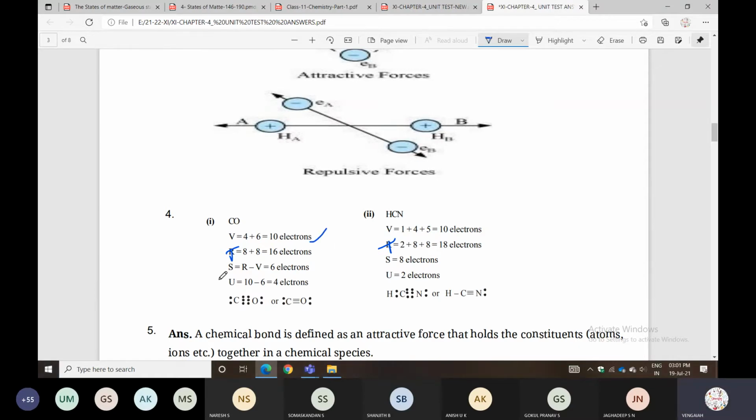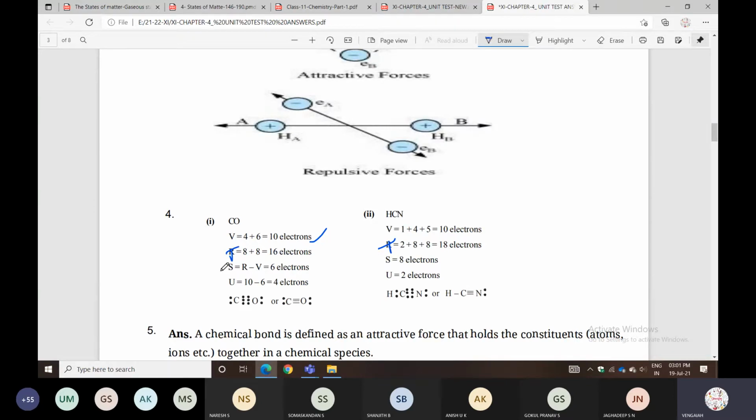Next you can calculate S. S is T minus V. T is 16 and V is 10. 16 minus 10 is 6, so you get 6. Next you can calculate U. U is V minus S, 10 minus 6, you get 4.